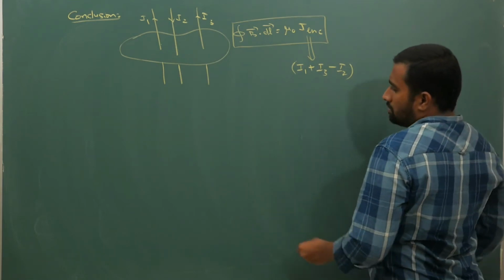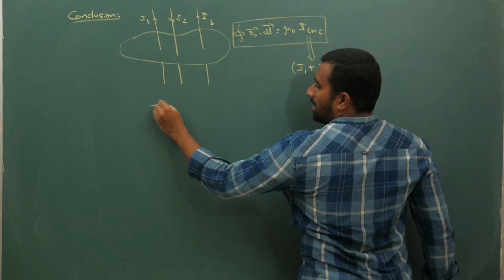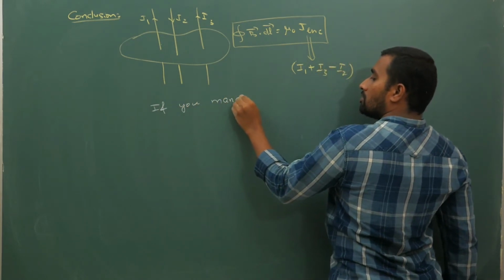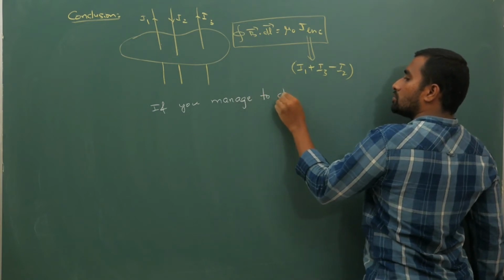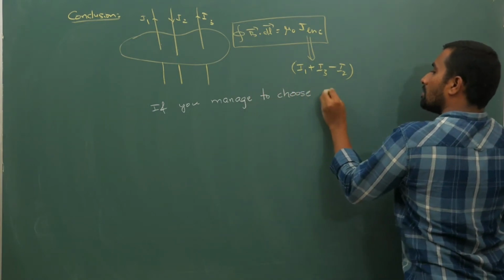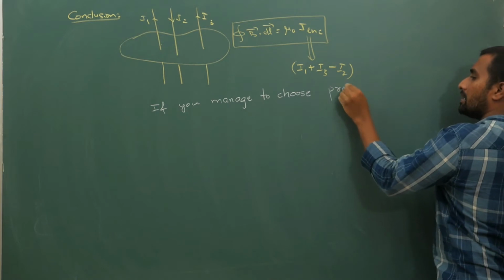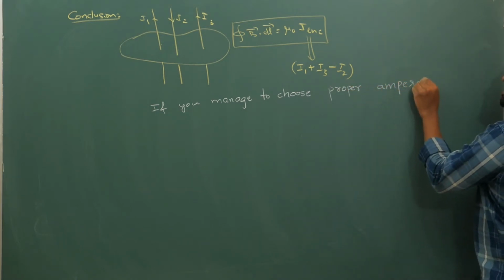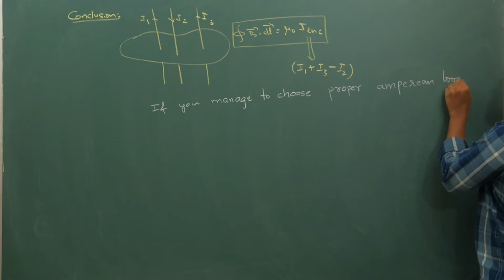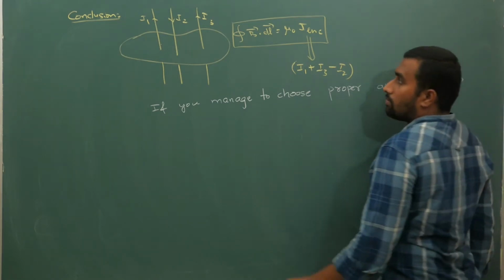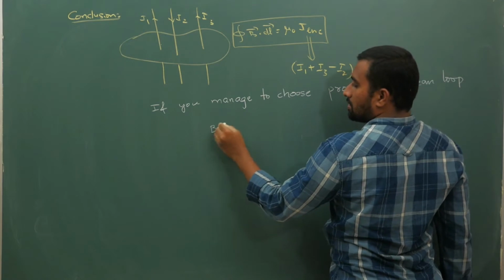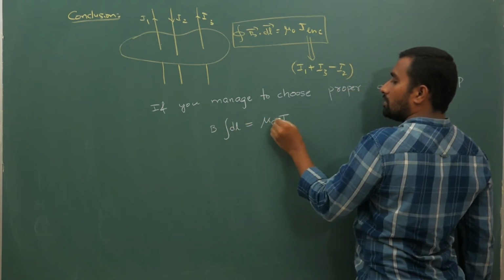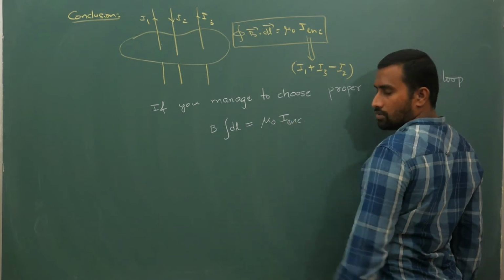Now if you manage to choose a proper Amperian loop, then B times integral dl is equal to mu naught times I enclosed.